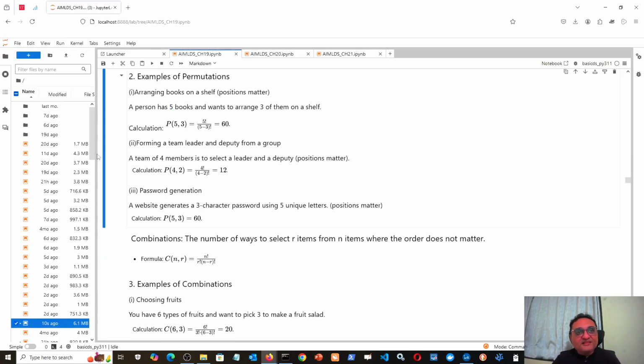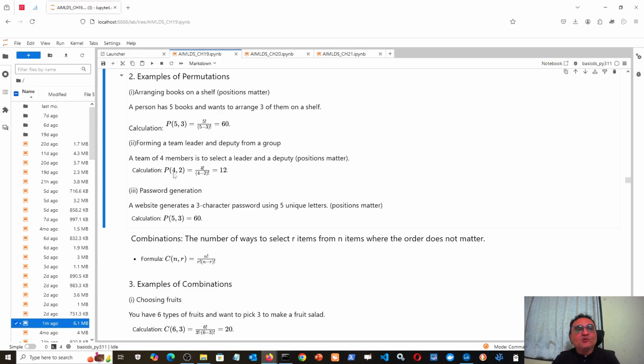Okay. Now where are these things used in business? Suppose you want to appoint a team leader and a deputy team leader from a group. Suppose you have a very small team of 4 members, and from them you want to select 2 people and assign them leader and deputy leader. Again, the position matters here. That means A is leader and B is deputy leader is different than B is leader and A is deputy leader. So how many possible ways are there of selecting a leader and deputy leader in that case?